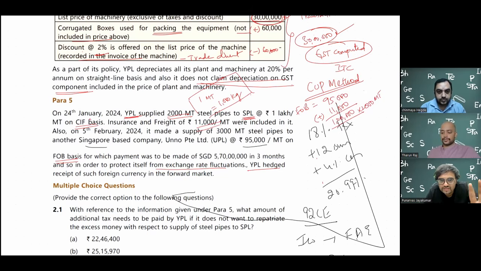Now I have to see the difference. We will just hold on to 1,06,000. Actually the price should have been 1,06,000, but I am supplying to SPL at what rate? 1 lakh. So basically, arm's length price should have been 1,06,000 and not 1 lakh. The difference is 6,000 per metric ton, which is the shortage or the excess which has to be collected, into 2,000. If you do that, it comes up to 1.2 crores.